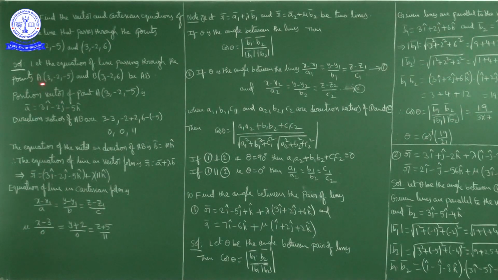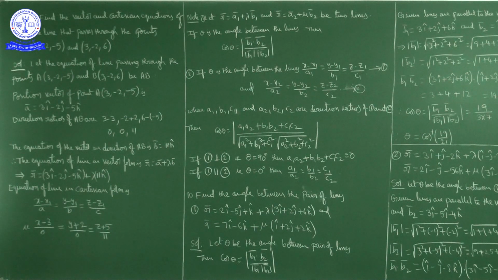We can use A bar or B bar, anyone. The position vector of the point A(3, -2, -5): OA bar is equal to 3i cap - 2j cap - 5k cap. So the position vector of the point A is A bar equal to 3i cap - 2j cap - 5k cap.